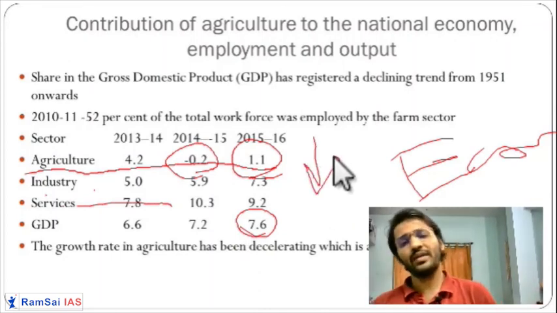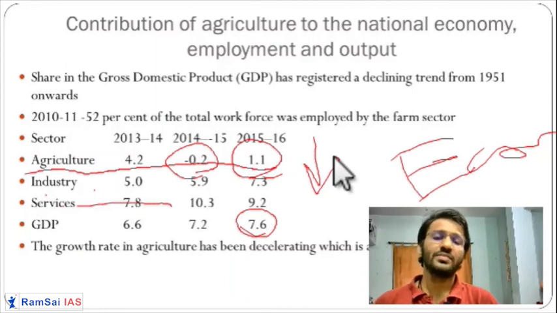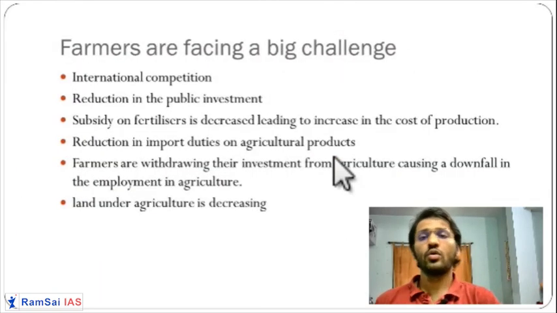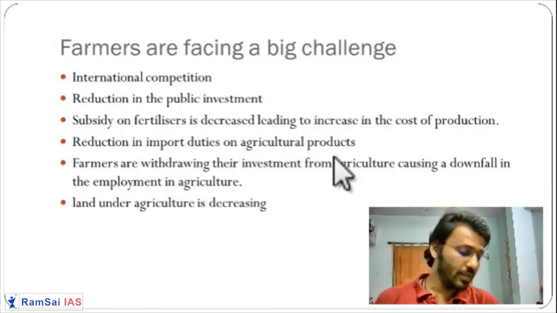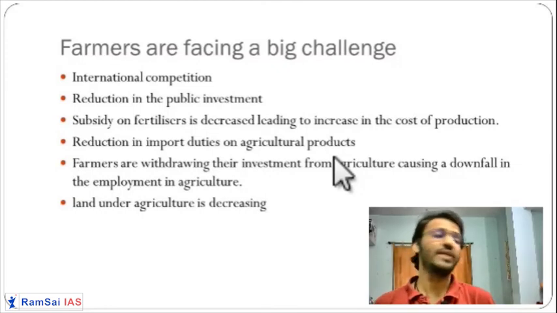Why is it happening? Because there is less investment in agriculture. It is not lucrative for the farmer. The next generation of farmers are not ready to take up agriculture as their profession. Getting it? So farmers are facing big challenges. What are those big challenges?